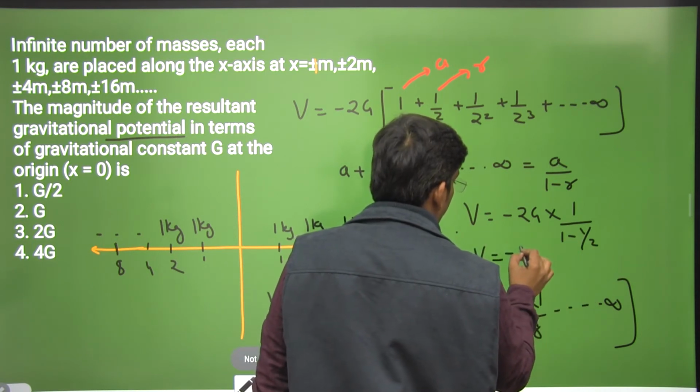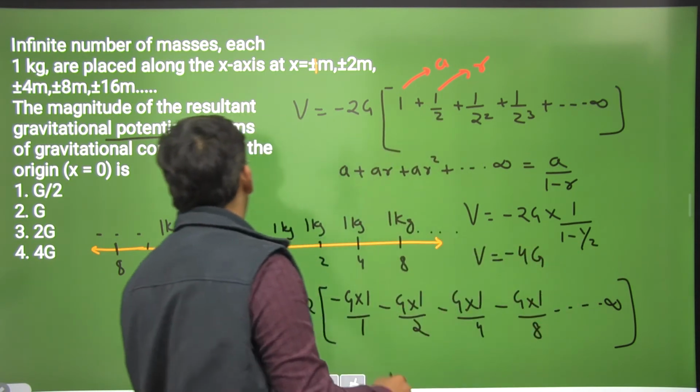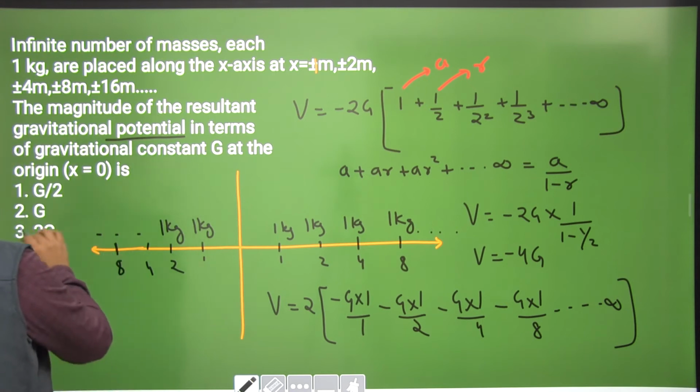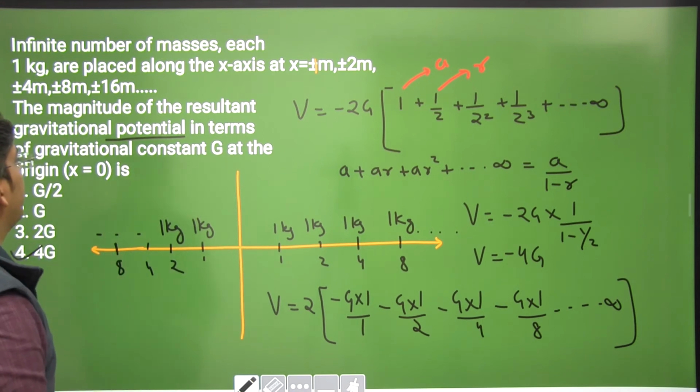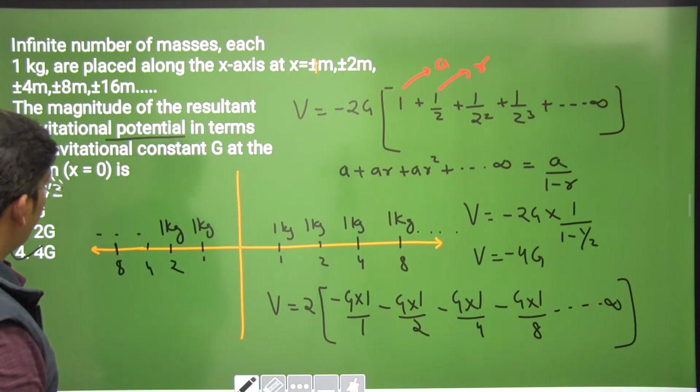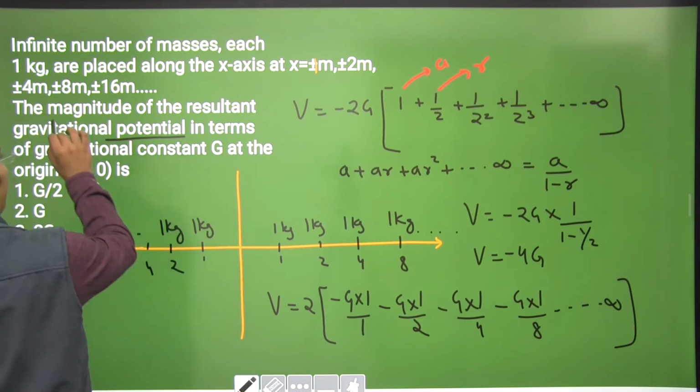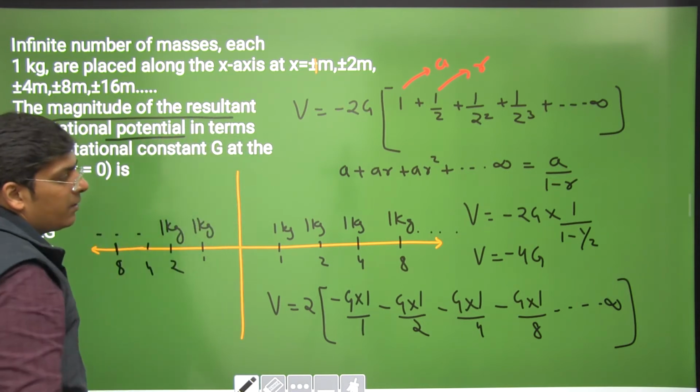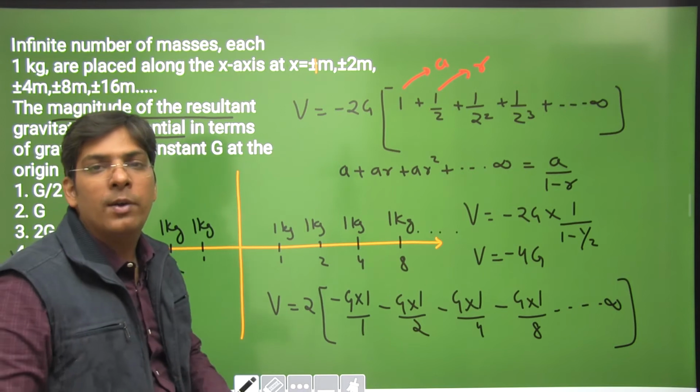So this is minus 4 times capital G, or okay, this is 4 times capital G in magnitude. They haven't taken the negative sign, right? Obviously the magnitude, right dear students? I hope this is clear to everyone.